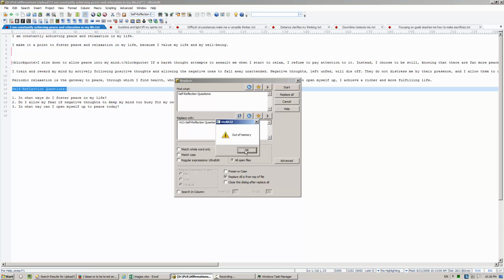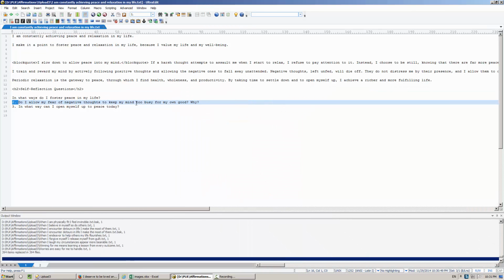Okay, it says I'm out of memory. So what I'm going to do is, probably because I'm running Camtasia right now, I'm going to pause the video for a moment. And I might have to do that with some of these operations. But when I come back, all the files should be updated. So I'll be back in a moment.